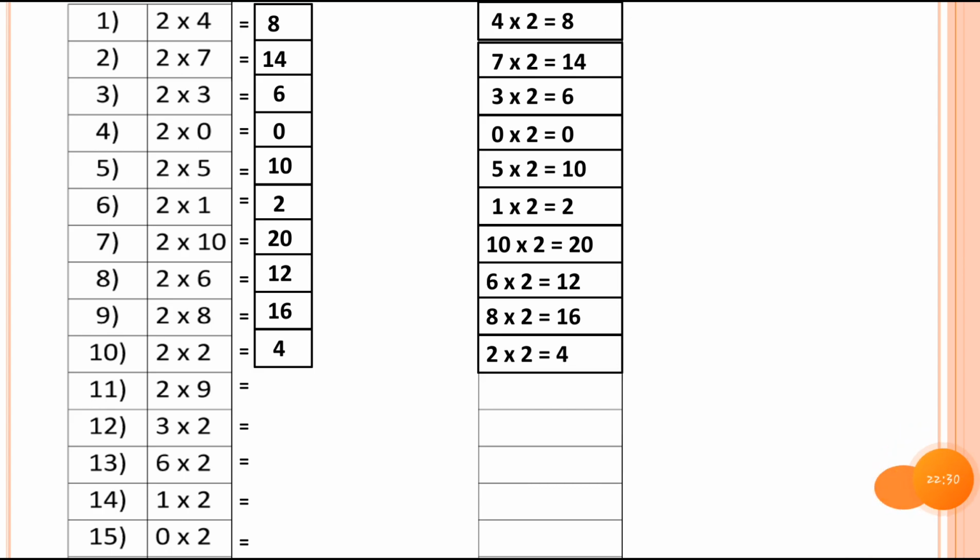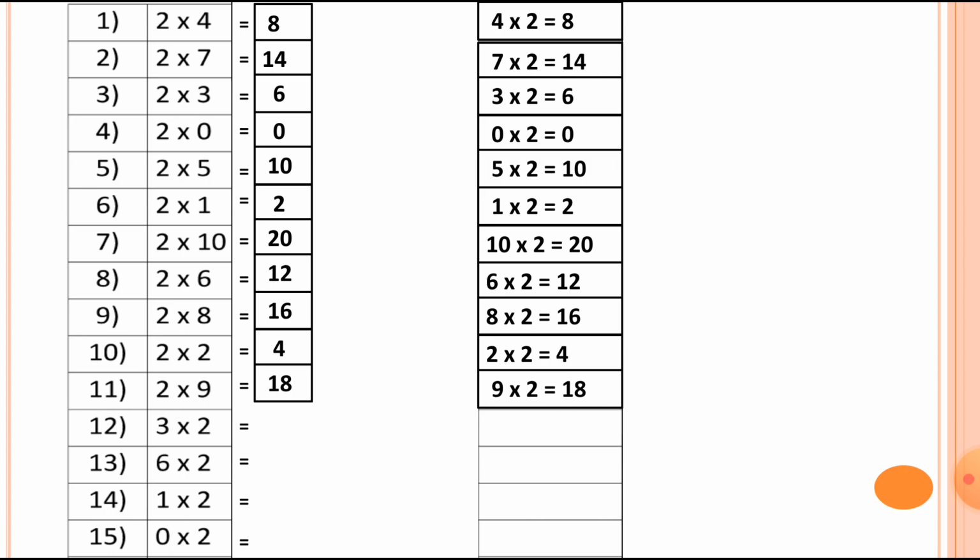Nothing changes in this. Then number 11, 2 9s are 18. So the multiplication fact is 9 2s are also 18.